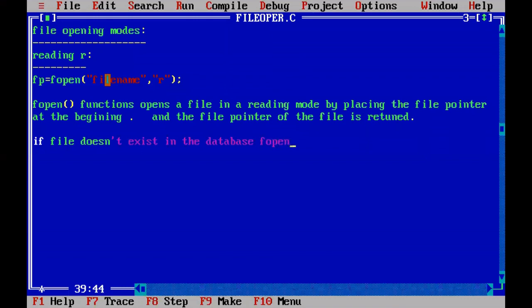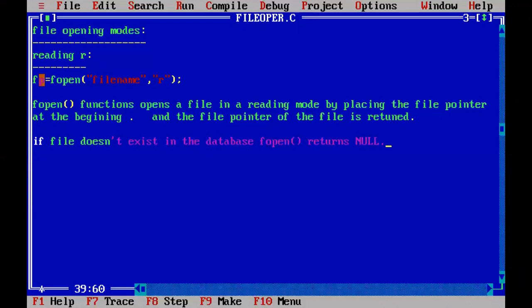The fopen function returns null. Simply it returns null. That's it. If the file exists, it will open the file in a reading mode by placing the marker at the beginning of the file, and the file pointer is returned to the left side, that we will hold with FP. That went well. But sometimes there is no file at all with that name. So the user gave a wrong name, so with that name the file is not there. Then the fopen function does not open the file with that name. It simply sends a null pointer to the FP. When you see null in the FP, we can confirm that the file is not opened.